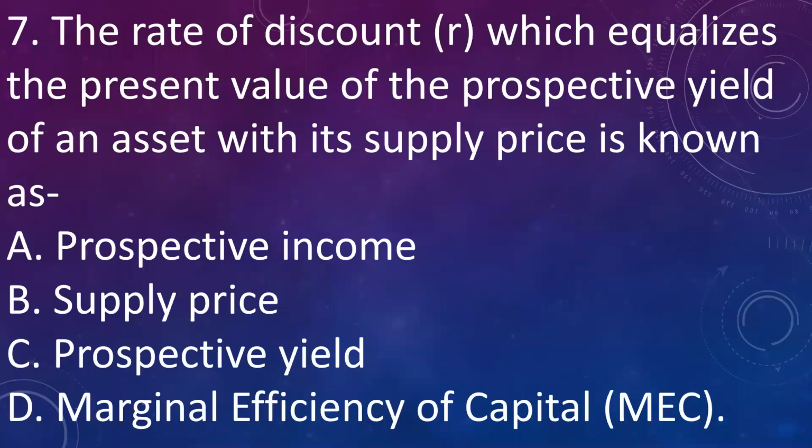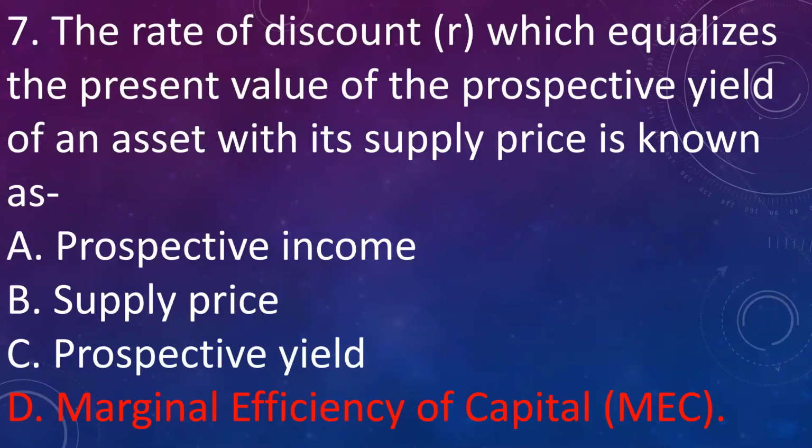Next question, the rate of discount which equalizes present value of prospective yield on asset with the supply price is known as: A. Prospective income, B. Supply price, C. Prospective yield, D. Marginal efficiency of capital. Answer is D. Marginal efficiency of capital. It is the discount rate at which present value of prospective yield is equal to supply price.